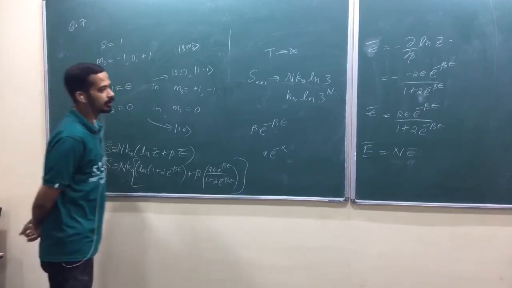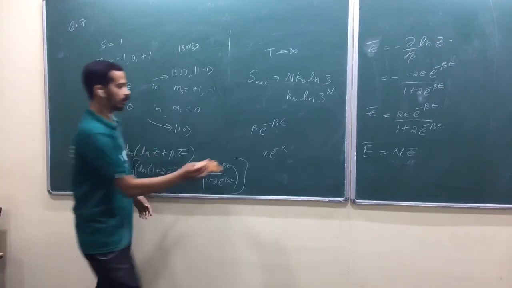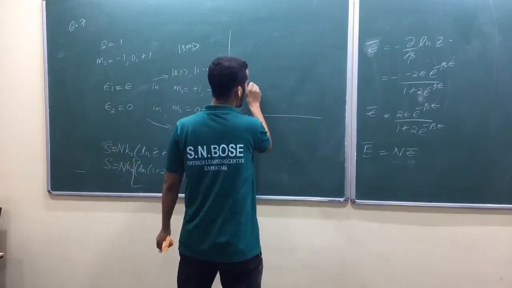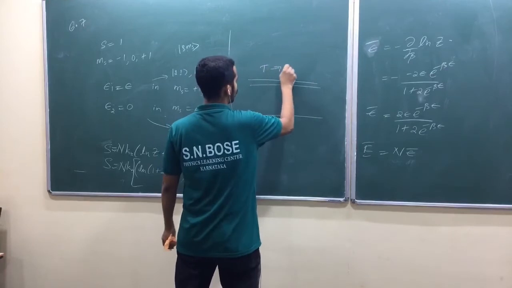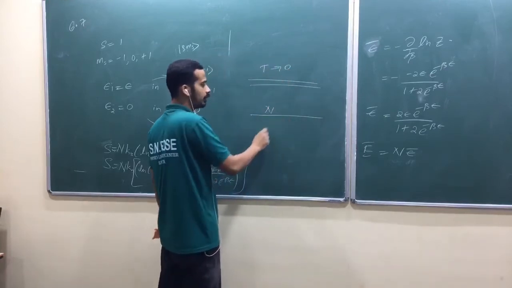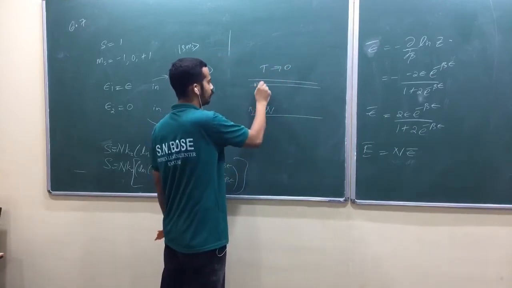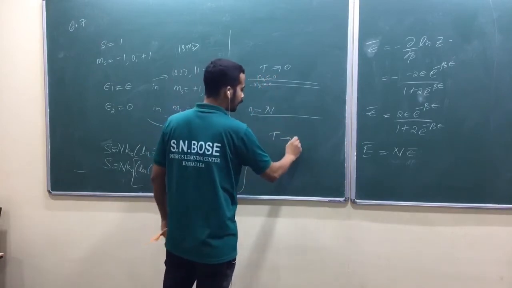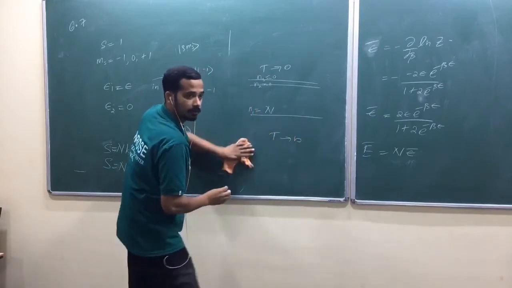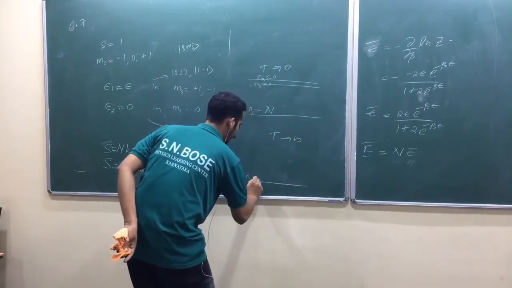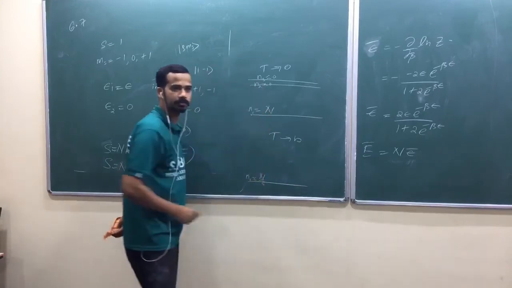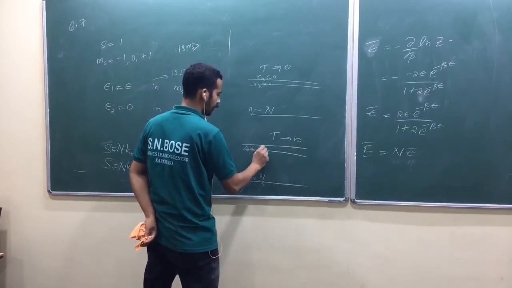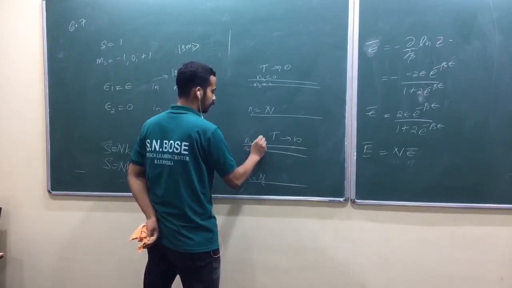So remember, I told the logic behind this one, low temperature and high temperature. Now you have T tends to 0, am I right? What would happen? All particles will come here: N1 is equal to N, N2 nearly equal to 0, N3 nearly equal to 0. When T tends to infinity, don't take all particles to the higher level. What would happen? N1 nearly equal to N by 3, that's our maximum entropy condition. N2 nearly equal to N by 3, N3 nearly equal to N by 3.